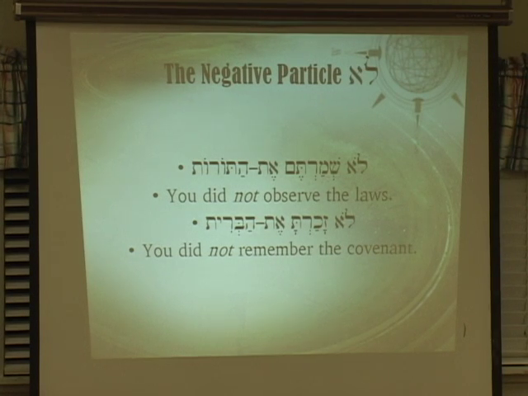Kametz is usually a sign of masculine gender. Shva is usually a sign of feminine gender on the suffix. So it's second person masculine singular. And habrit is a definite form of what word? Brit? Covenant. That's right.